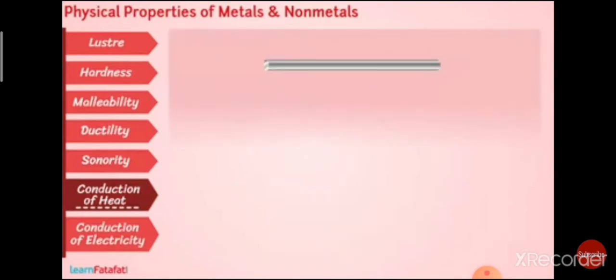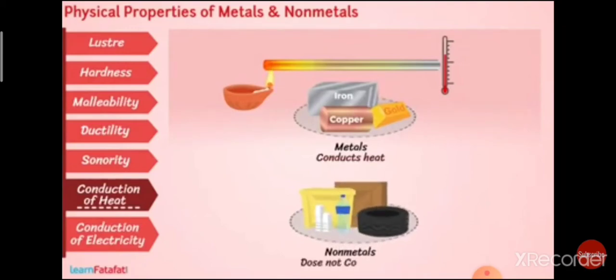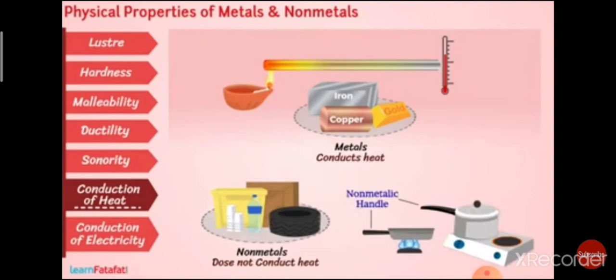So metals conduct heat, meaning they pass heat from one part to another part, whereas non-metals do not conduct heat. If non-metals conducted heat, would it be possible for us to use them as handles of cookers and pans? No. So non-metals do not conduct heat.